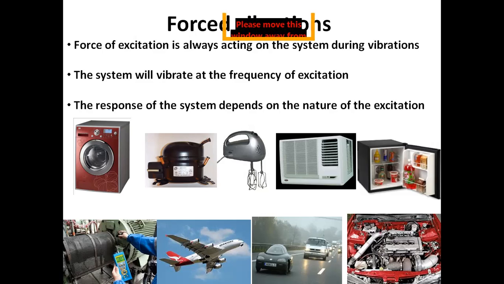For that, as we know, in order to know the behavior of the vibratory system, we have to model our system. And the easiest model is the lumped parameter model. The lumped parameter model means that our real system has mass, so we take all of the mass on one side, which would be m, all of the elasticity in the spring, and all of the energy losses in the damper.